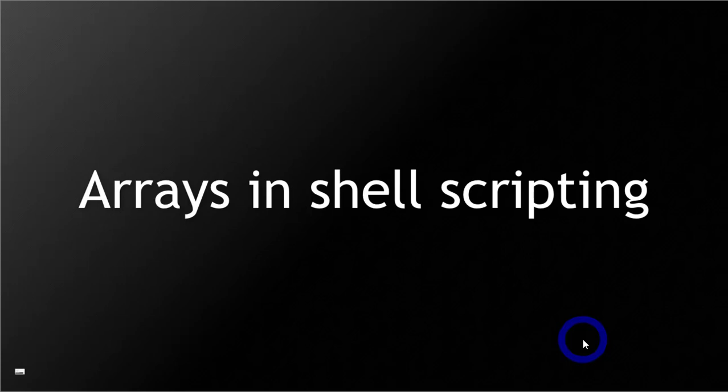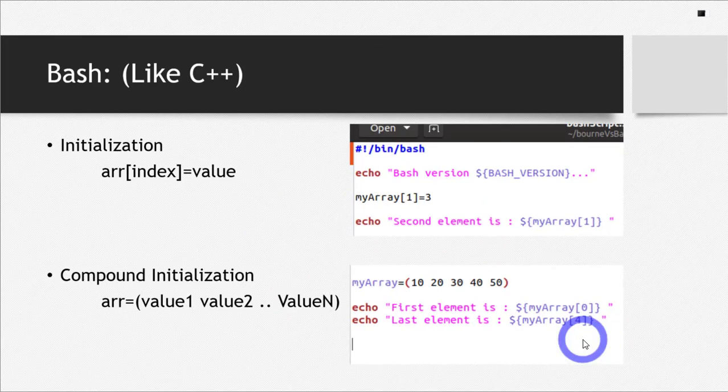And bash has a syntax which is similar to C++ for arrays. I'm talking about arrays, not everything else. So if you have learned C++ before, if you are from that background, you will find that arrays are easier in bash, while not in Bourne. So let's see how to use arrays in Bourne shell and how to make it easier. Okay, let's start. First of all, let's see the arrays of bash.